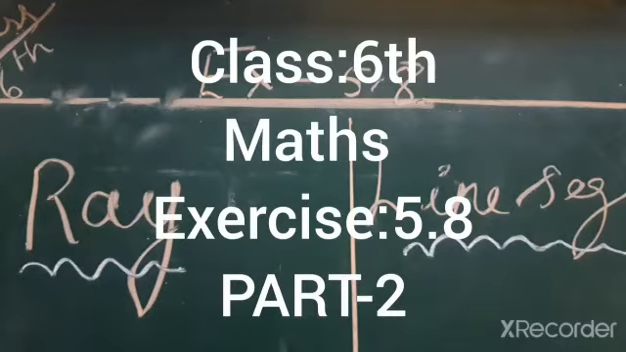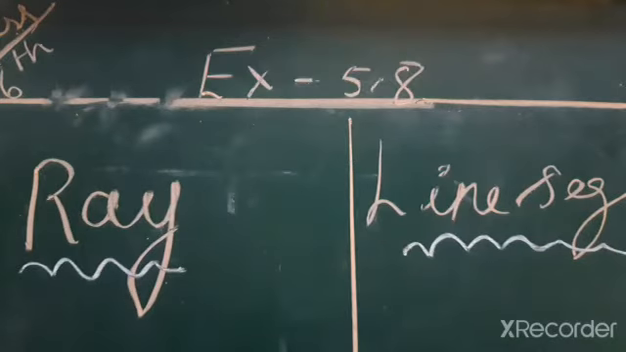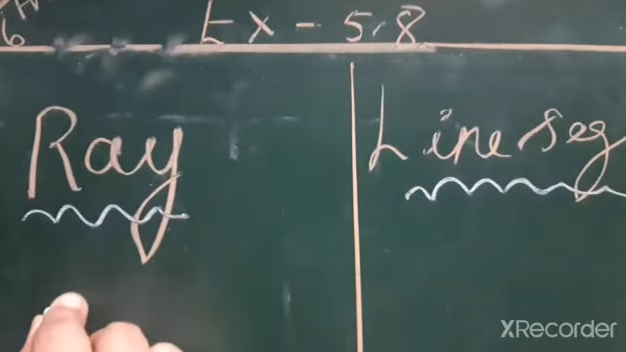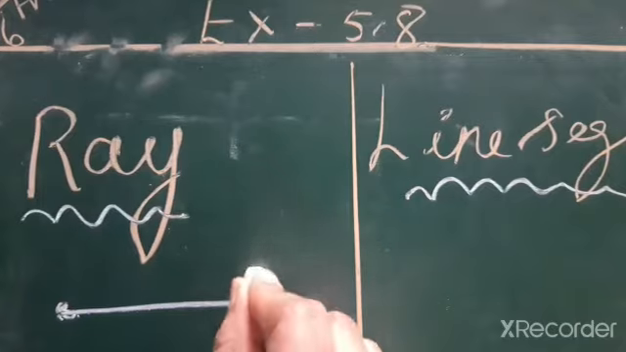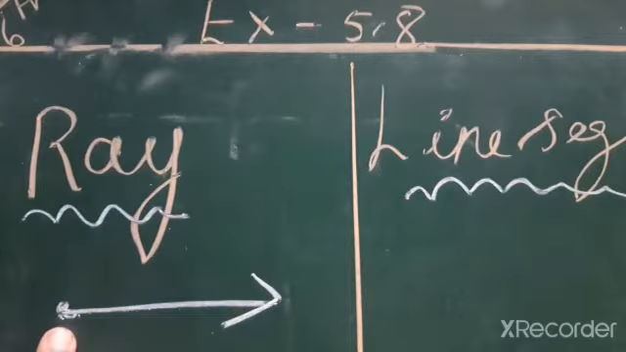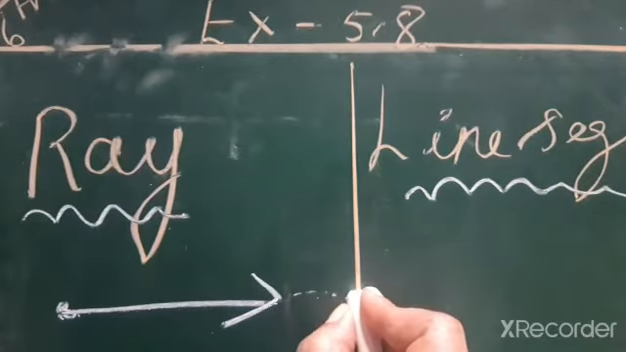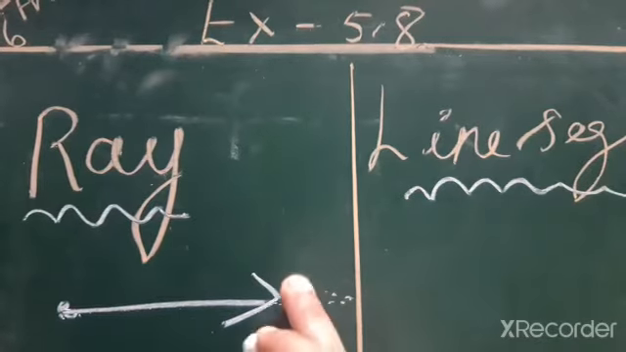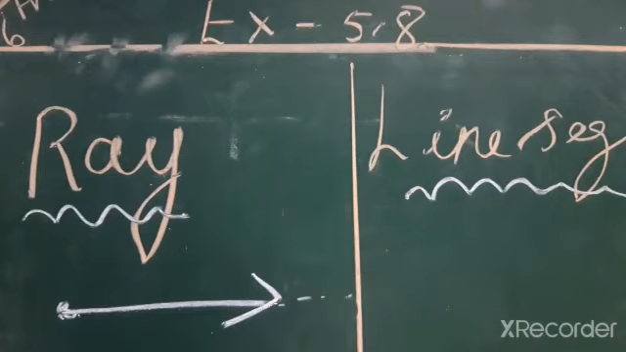Now children, the difference between a ray and a line segment. A ray means a part of a line with a start point but no end point. It goes to infinity. Here this is the start point and here there is no end point, which means we can extend the line to any place.